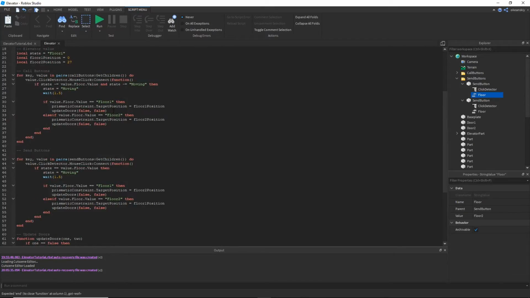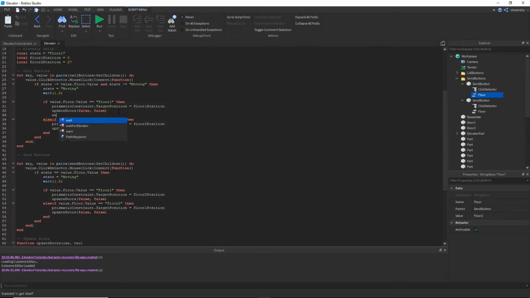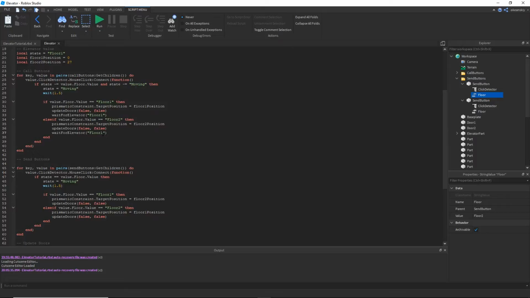So here, when it's being called to floor 1, I'm going to wait for elevator, and the expected floor it's supposed to travel to is floor 1. And then over here, same thing, except floor 2. And then here, when it's on floor 1 and it's being sent, as expected, elevator is floor 2. And then here's the inverse, floor 1.